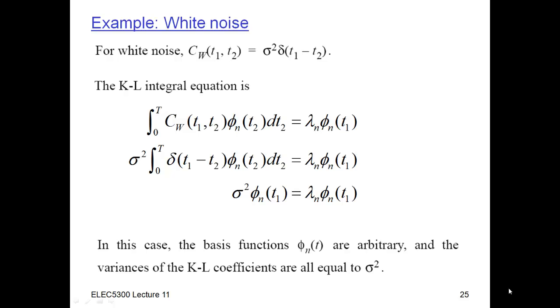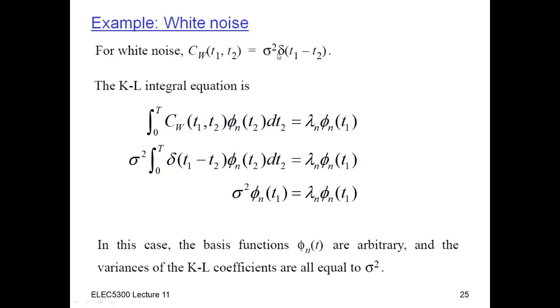And the question is, what is the Karhunen-Loève expansion for white noise? Now, white noise is definitely not periodic, right? Because there's no repetition at all in this. Every sample is drawn kind of independently. And so for white noise, it's a stationary process, with a covariance function that depends on the time shift t1, t2. This is not periodic. It's a delta function, and now we're dealing with continuous time white noise.